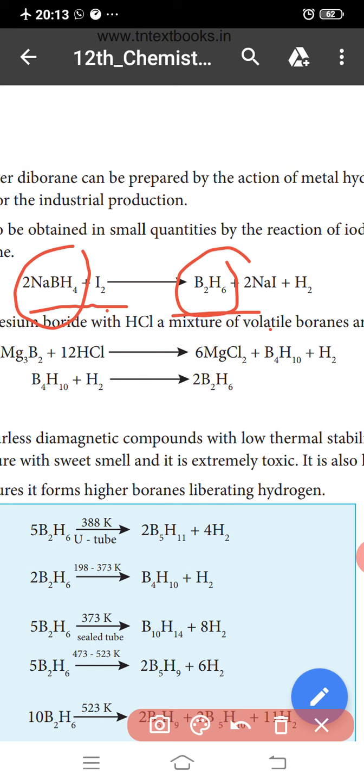Okay, so on heating magnesium boride with hydrochloric acid, a mixture of volatile boranes is obtained.